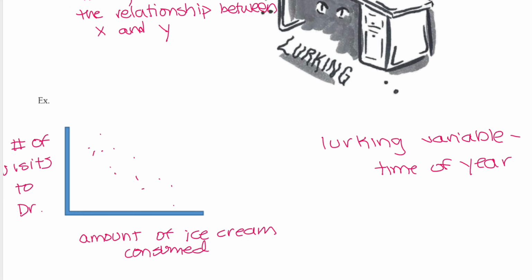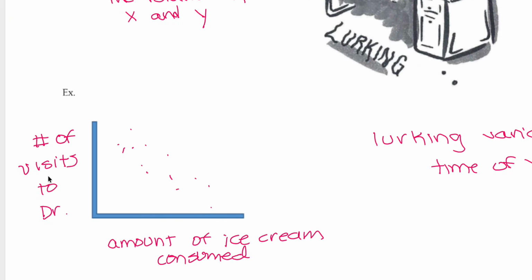So think about a scenario right here. Number of visitors to the doctor, or to the dentist, versus the amount of ice cream consumed. We want to see if there's any relationship between these two events. After data collection, we got a moderate negative relationship between these two. So can we draw the conclusion right away?